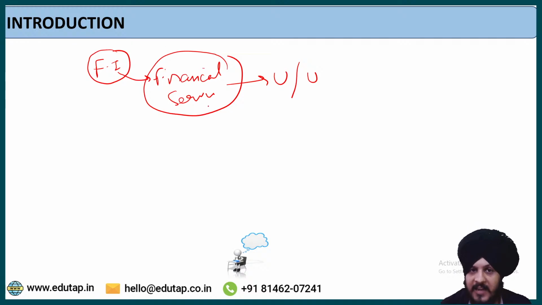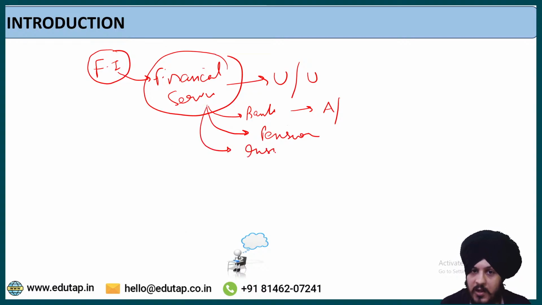For example, with respect to banks, deposit accounts, whatever account you want to open with the bank. It can be related to pension, the pension facility provided by the banks. It can be related to insurance, the insurance facility often provided by the banks. So a different set of financial services can be there. The aim is to provide these financial services to the unprivileged section of the society.